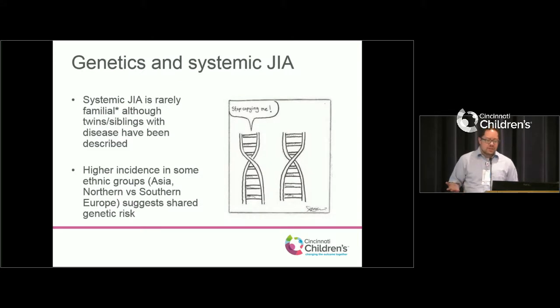As has been mentioned, systemic JIA is rarely familial. There are a few reports of siblings or twins that both have the disease. But there are hints that there is some genetic risk. Probably the strongest is that there are different incidences in different ethnic groups, particularly in parts of Asia such as Japan. Some Northern European populations have higher risk than Southern European, and that persists even once they move to, say, the United States. So we think this isn't just environment, it is probably genetic to some degree.